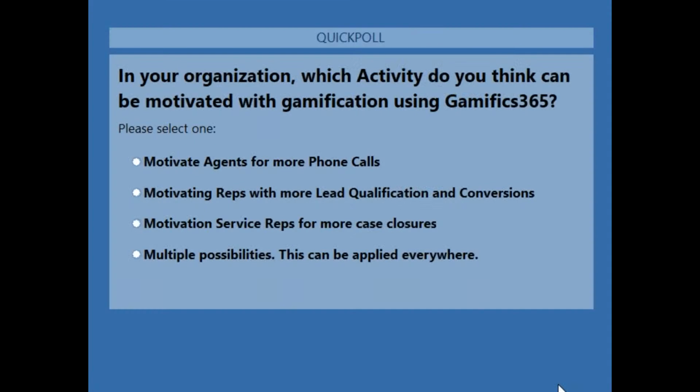I'm sure on your screen you might have got a question: in your organization, which activity do you think can be motivated with gamification using Gamifics365? You have about 4 options: motivating agents for more phone calls, motivating sales reps for lead qualification, service reps for case closures, or multiple possibilities. Take a few seconds, think about it, and just cast your votes.